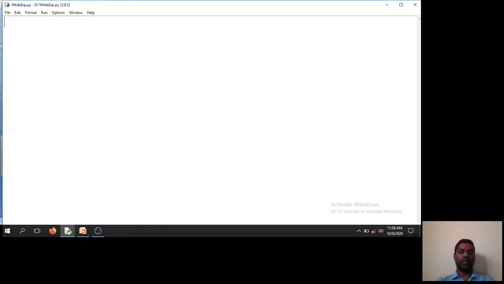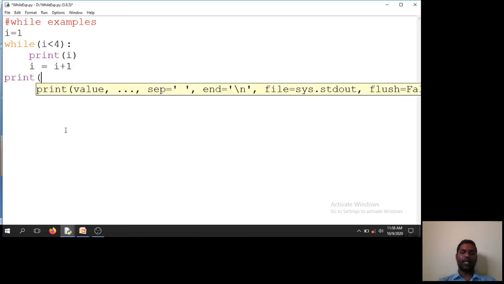I will name the file while examples dot py, and write a comment as while examples. First, I will write a while loop without any kind of else condition. i = 1, while i less than 4, print i, i = i + 1.